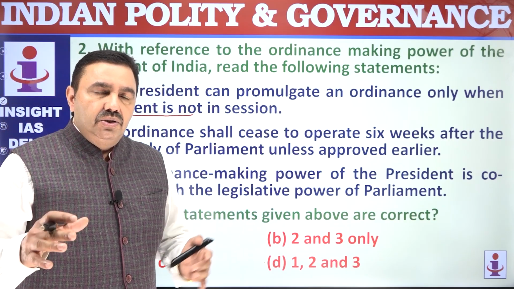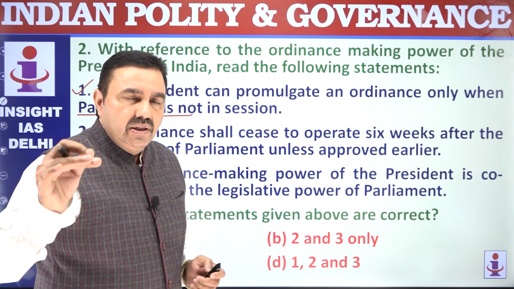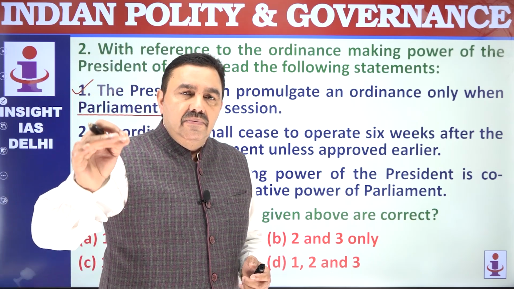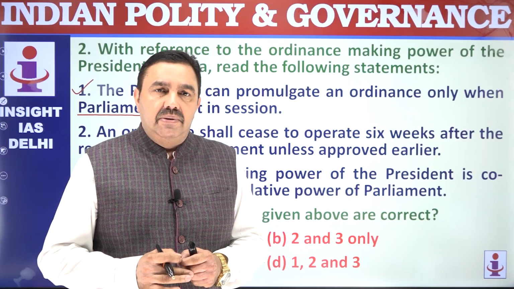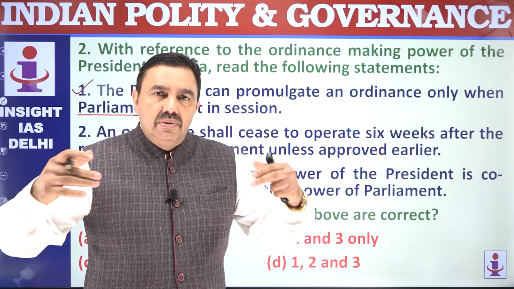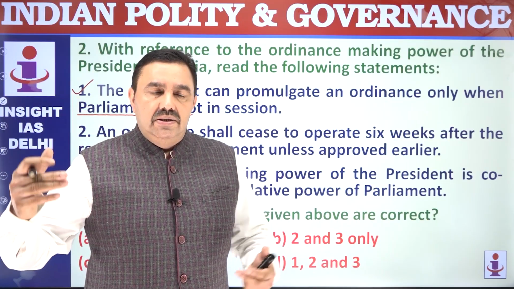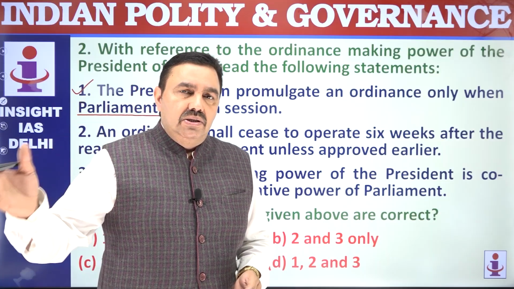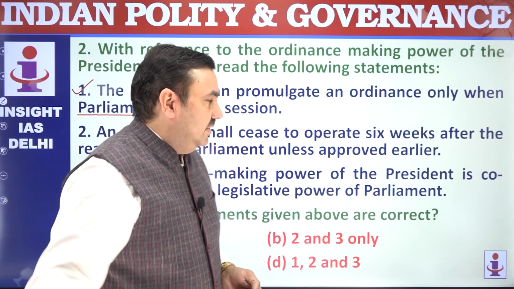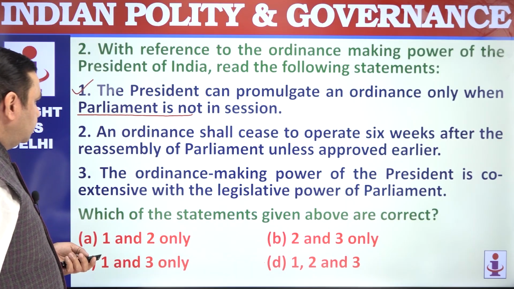And how are the ordinances issued? The President is going to issue an ordinance on the basis of the recommendations of the Council of Ministers headed by the Prime Minister. The President, from his own mind, cannot really issue an ordinance. This always comes from the Cabinet through the Prime Minister.